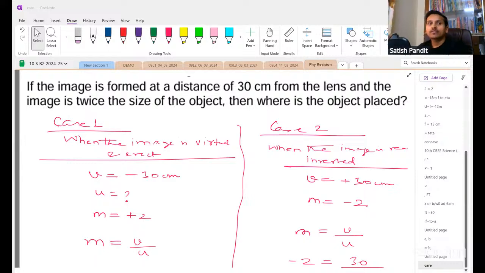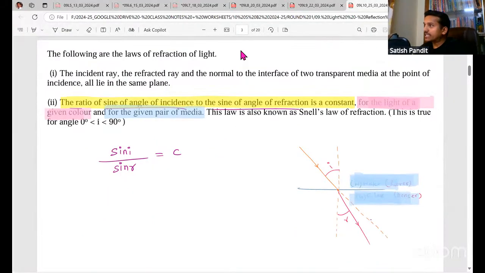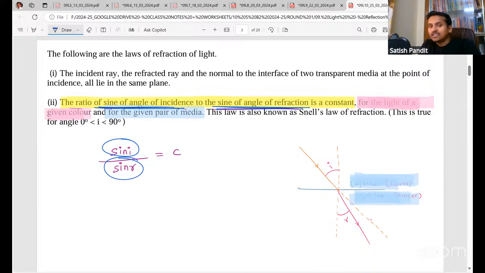So what is the second law? The ratio of sine of angle of incidence to the sine of angle of refraction is a constant for light of a given color and for a given pair of media. This is known as Snell's law, right? Sine of angle of incidence, I can write sin I, and sine of angle of refraction, sin R. So sin I by sin R is a constant, C.